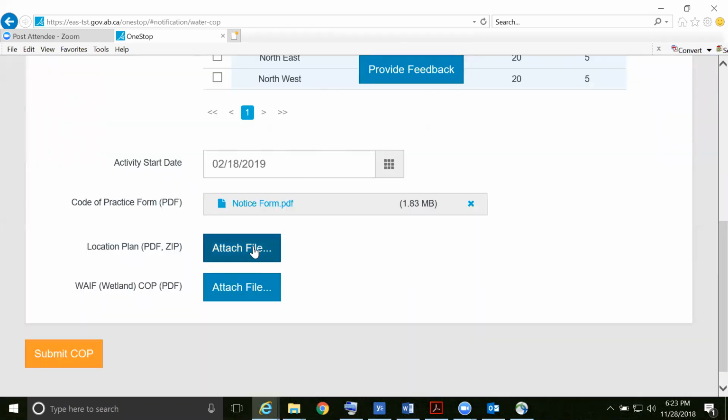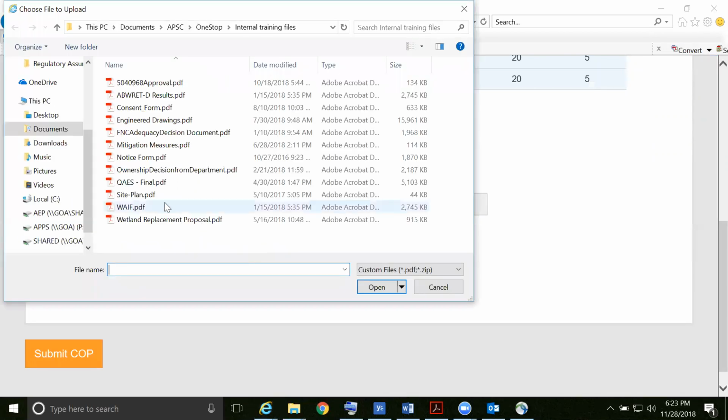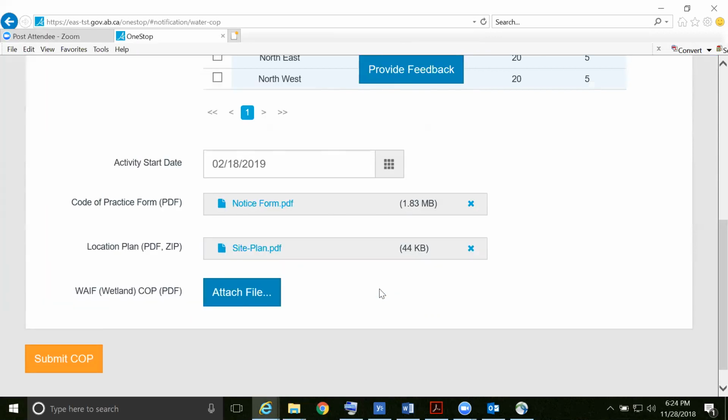Next, click on Attach File to upload your location plan. And if applicable, click on Attach File to upload your Wetland Assessment and Impact Form.